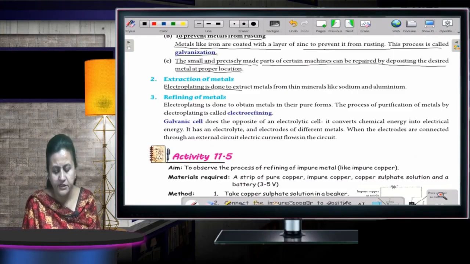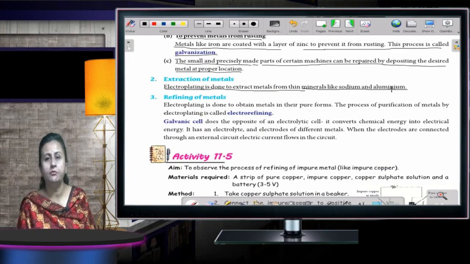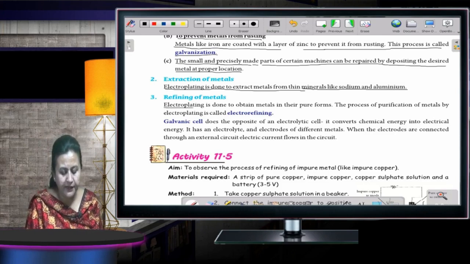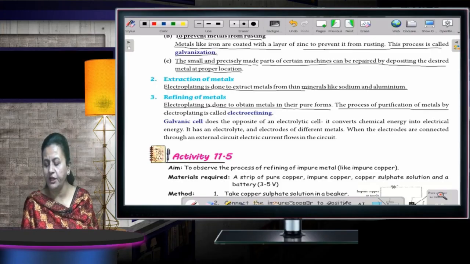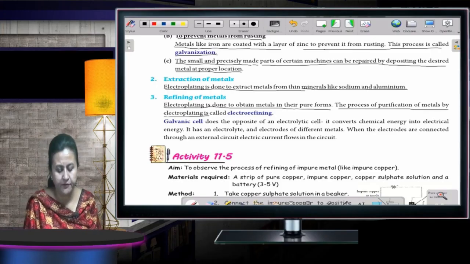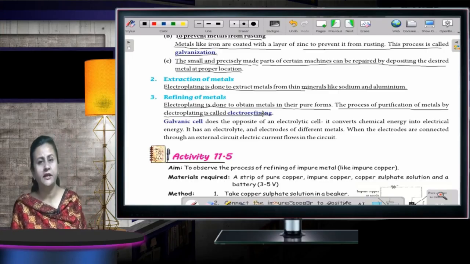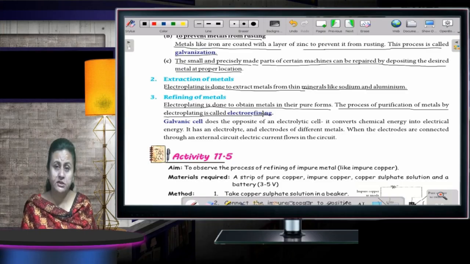Electrolysis is used to extract metals from minerals like sodium and antimony. Then refining of metals, how they are refined. Electrolysis is done to obtain metals in their pure forms. The process of purification of metals by electrolysis is called electro-refining. So in case you want a pure metal, you can go through this, and with its help you will get the pure form of the metal.